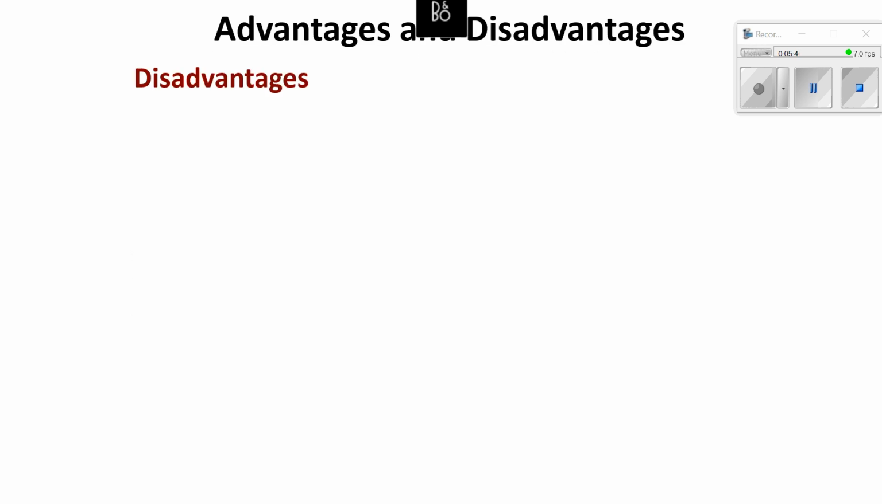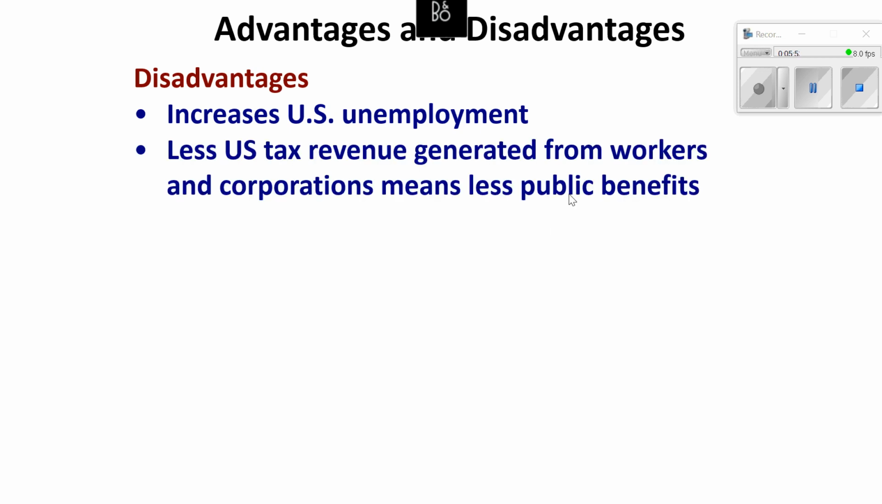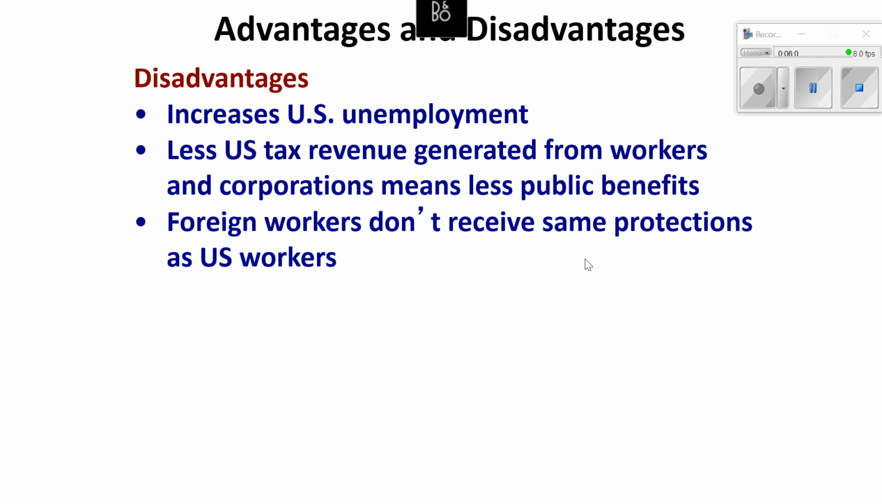Advantages and disadvantages of globalization. Disadvantages, it's going to increase U.S. unemployment. Less U.S. tax revenue generated from workers and corporations means less public benefits. You can't tax, obviously, those workers' income that are working outside of the U.S. And then foreign workers obviously do not receive the same protections and health benefits as people working in the U.S.